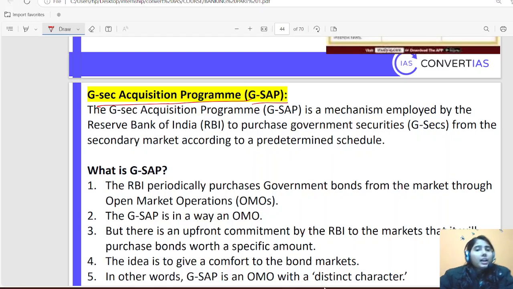See, RBI is not permitted to purchase or sell government securities under primary market whenever they are doing it under OMO, open market operation, because they are doing it on behalf of government. They are not allowed to purchase in primary market itself. Okay, so they used to purchase in secondary market. This is under the GSEC acquisition program, GSAP. Okay, so why is it not being permitted?